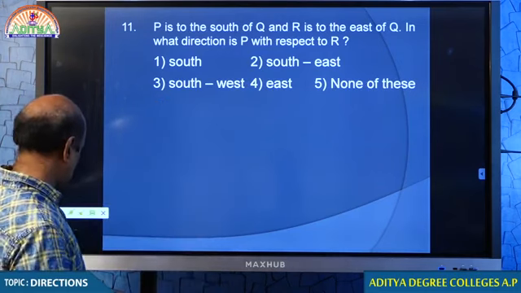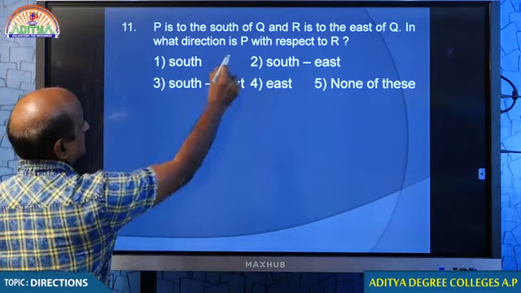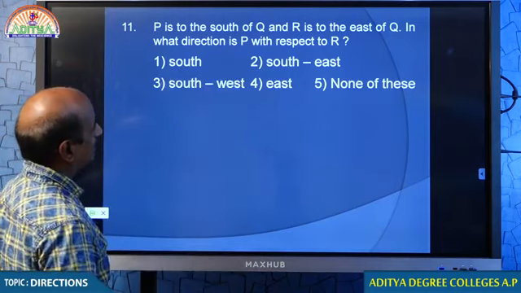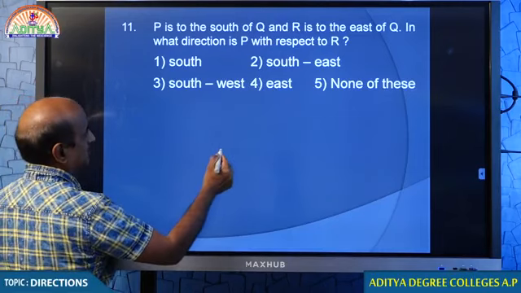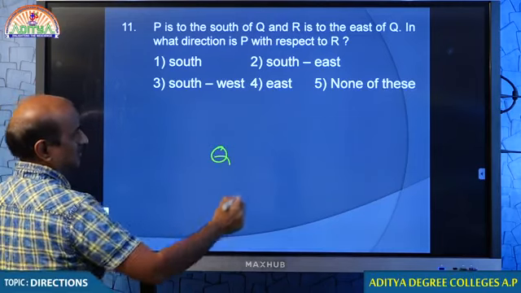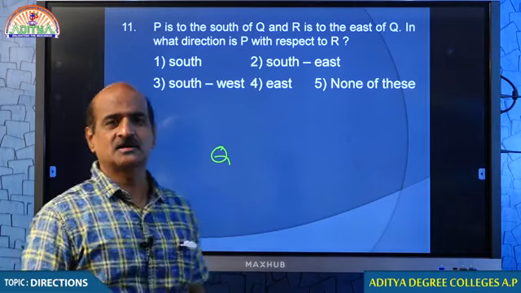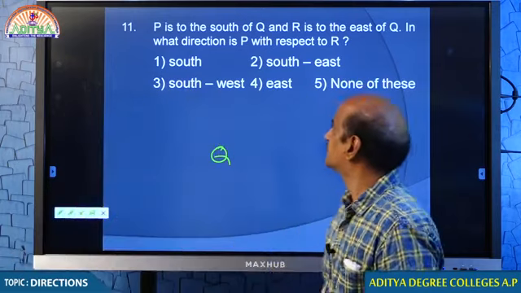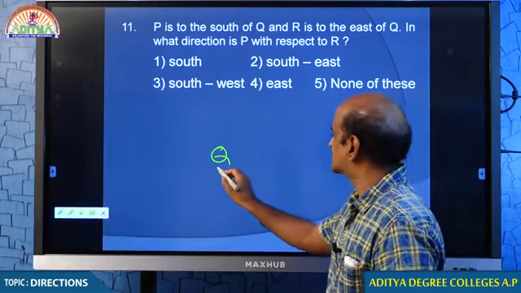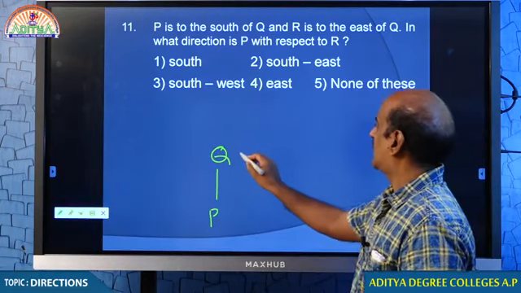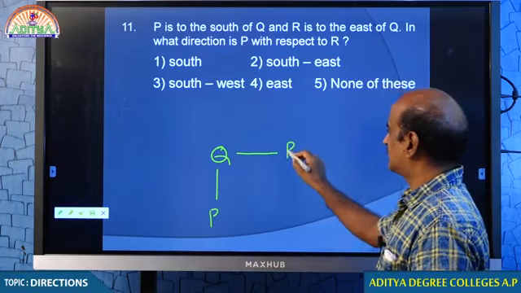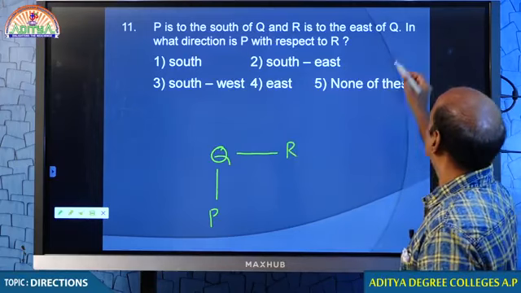Come on, student. P is south of Q. R is east of Q. P and R both depend on Q. Therefore, I have to start from Q. P is south of Q. Here is P. R is east of Q. Here is R. What is your question?